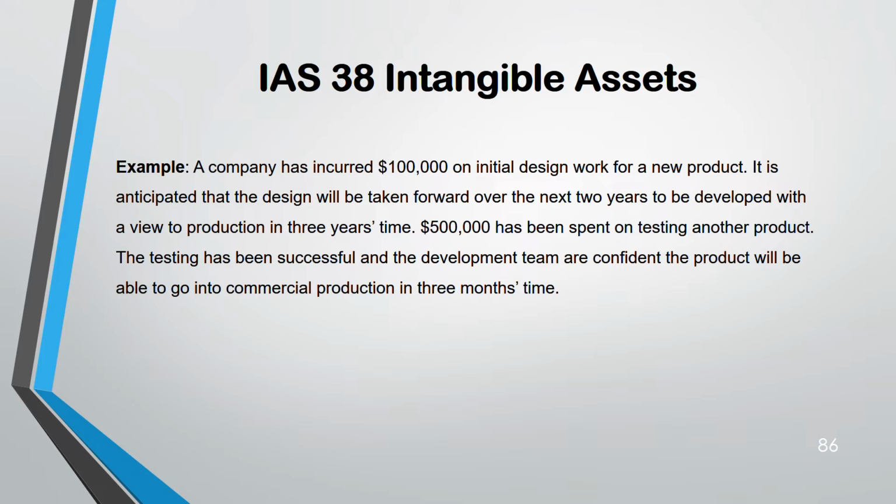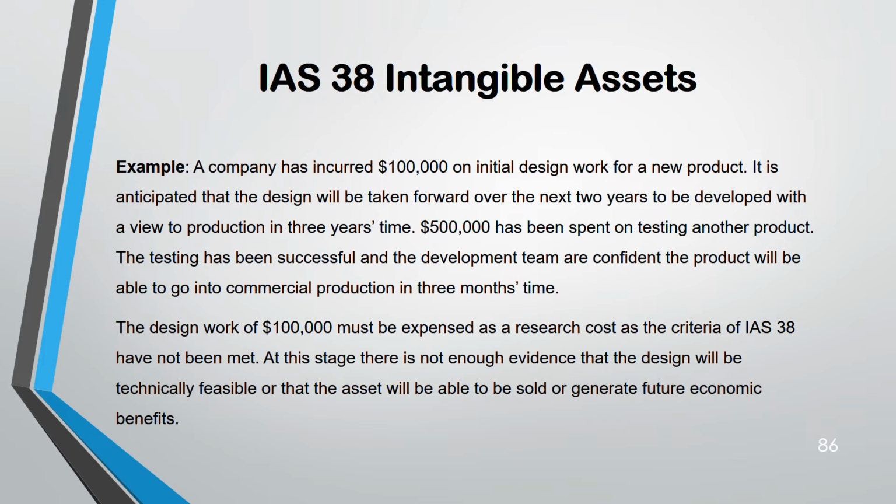Now they have spent 500,000 to test another product. Testing was successful and development team is saying they are confident with the product going ahead in 3 months time. So here design work of 100 is a research cost. It will go as an expense.